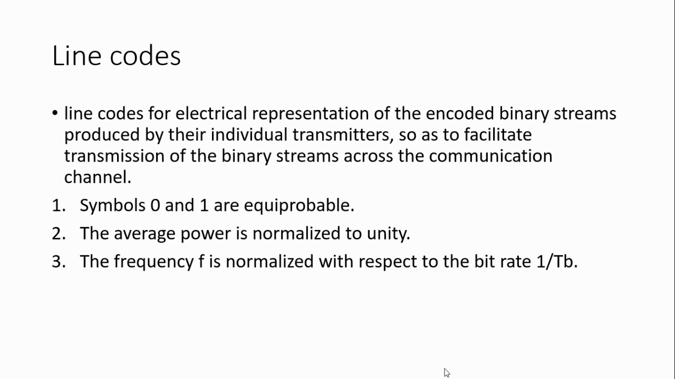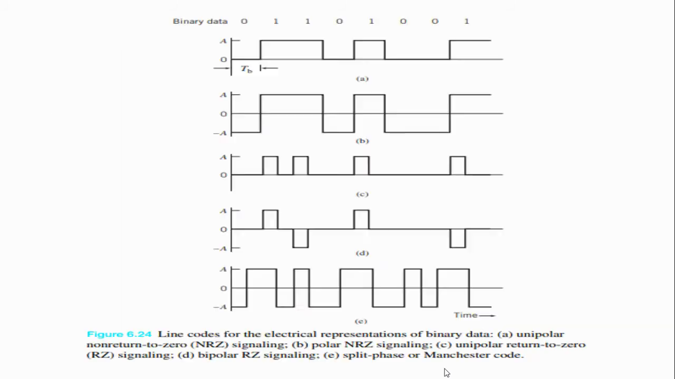Line code is the electrical representation of the encoded binary stream produced by the transmitter, and the binary data is transmitted from the transmitter to the receiver through the communication channel. There are some assumptions made for line codes. First, symbol 0 and symbol 1 are equally probable. The average power is normalized to unity, and the frequency is normalized with respect to the bit rate 1 by TB. TB is the symbol period.